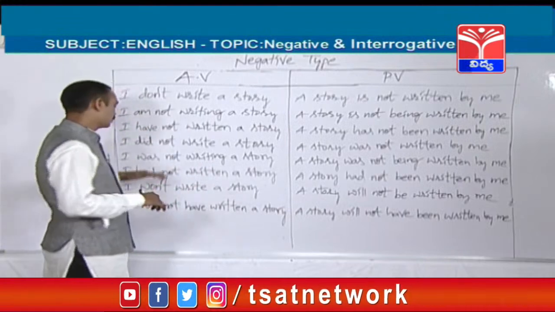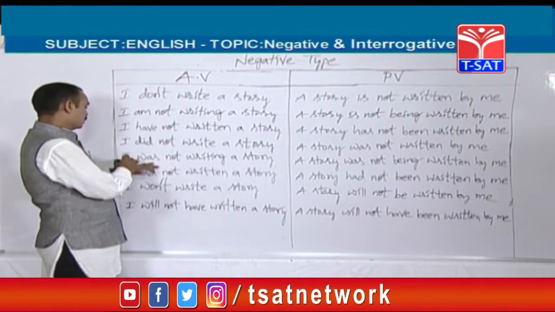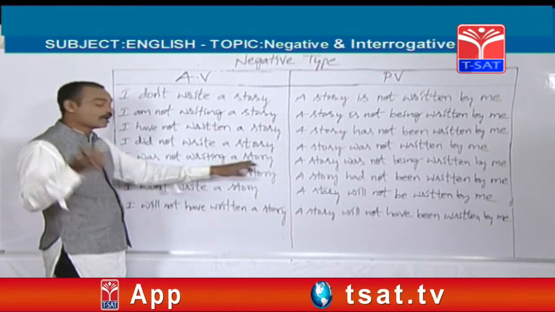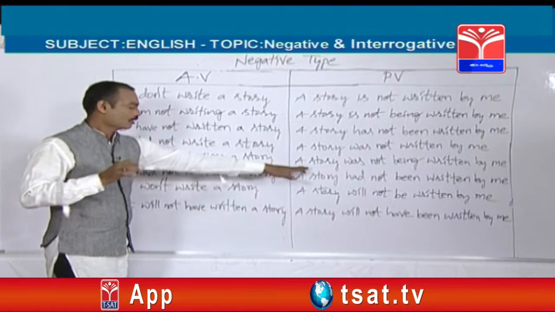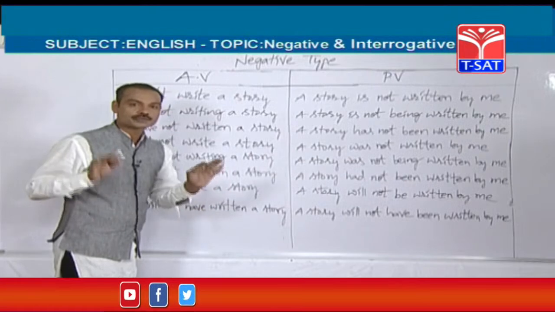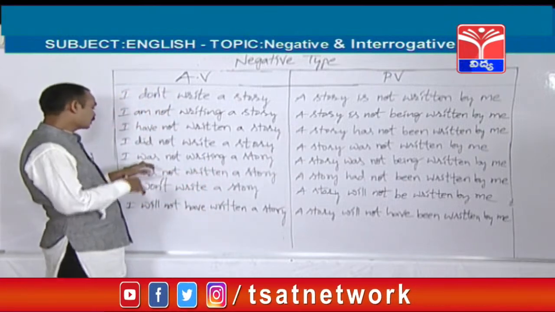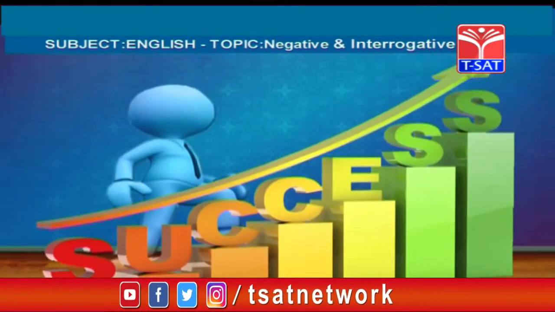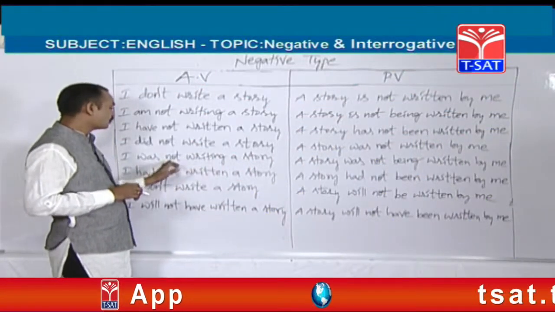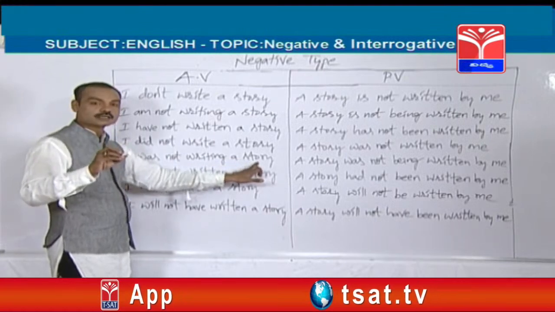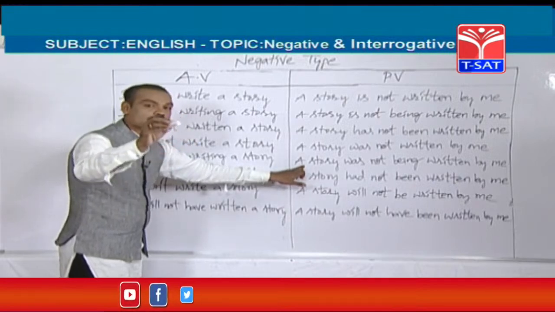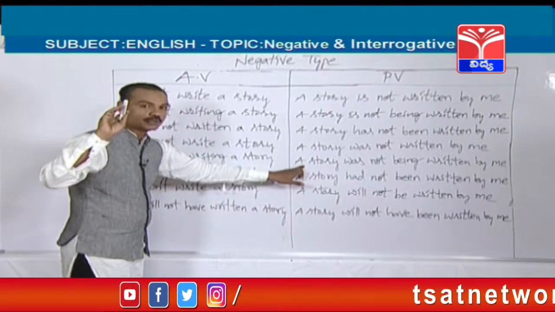Next, one more example with plural object. For example, subject is Sujata. Sujata was not asking doubts. The passive voice is doubts were not being asked by Sujata. Okay, one more example. Raju, a sentence with singular object. Raju was not watching TV. Answer is TV was not being watched by Raju.